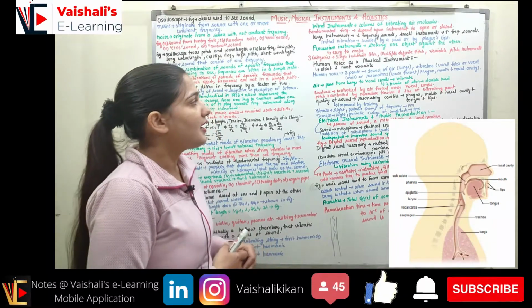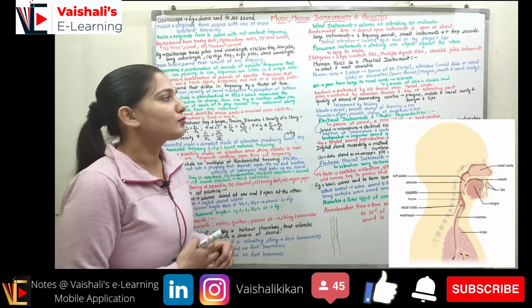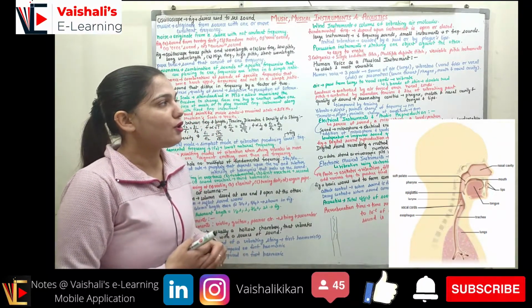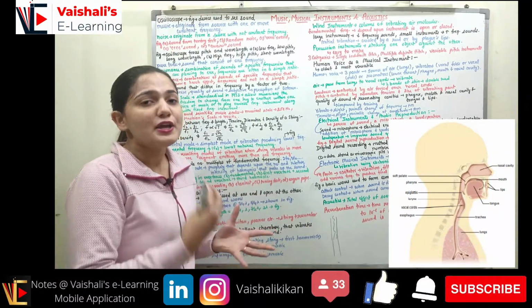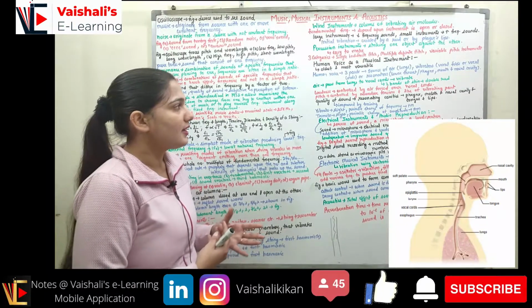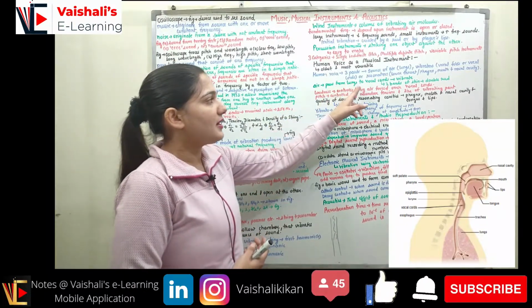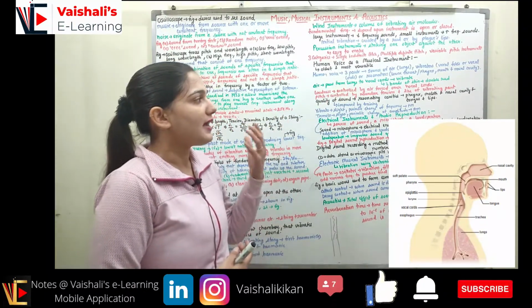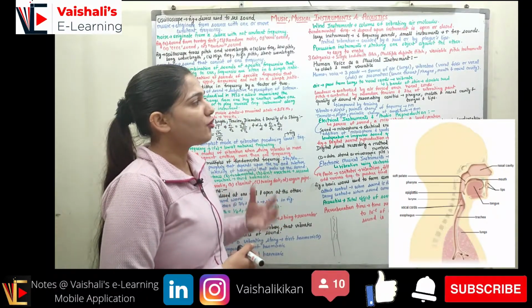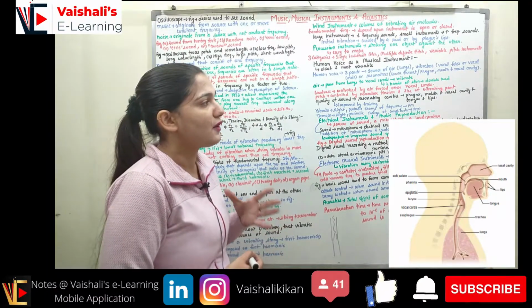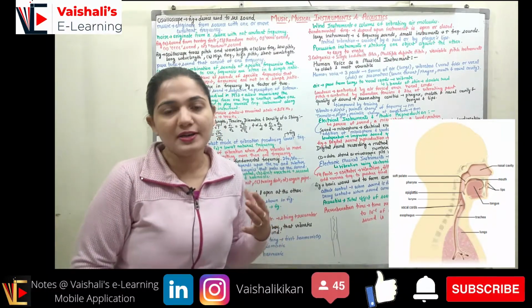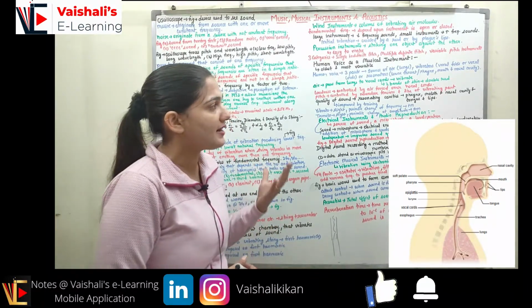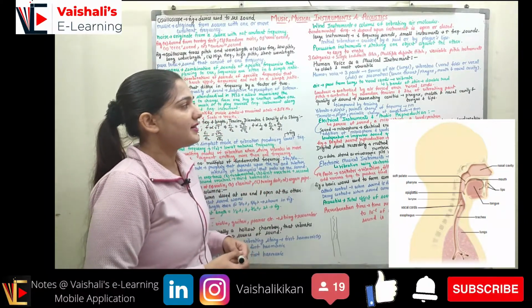cavity, right? So the air first passes from the lungs to the vocal cord, and the vocal cord vibrates in this manner using the air from the lungs. So air passes from the lungs to the vocal cord and it vibrates. Now in the vocal cord we have two bands of skin, thus it is a double reed structure, right? Vocal cord is composed of two bands of skin and it is a double reed structure.